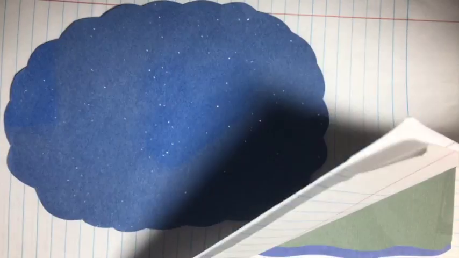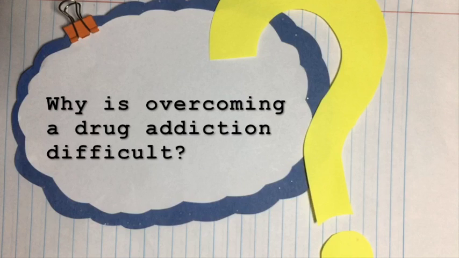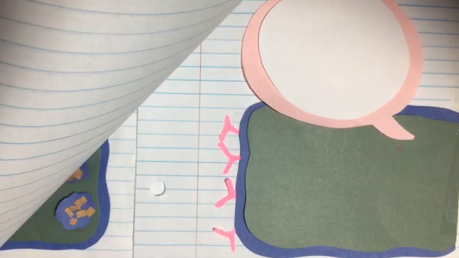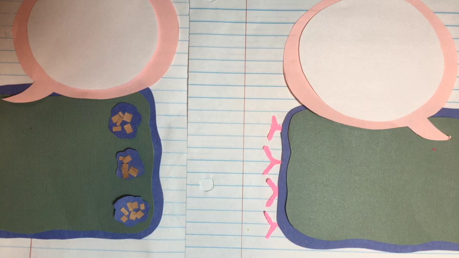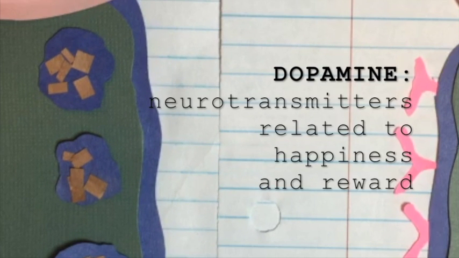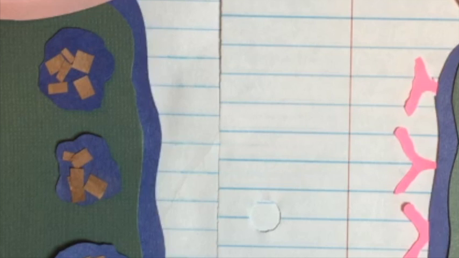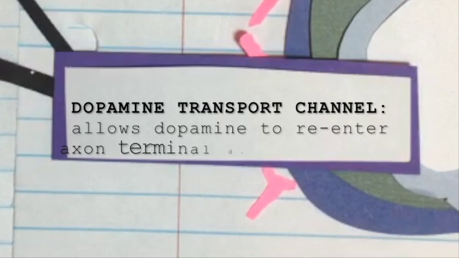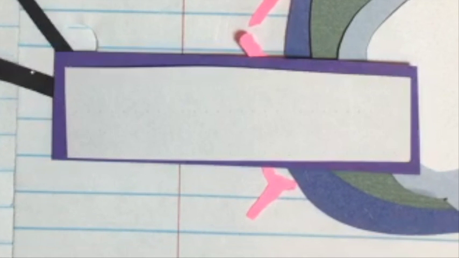Now that you understand how drugs affect the brain, it is time for the big question. Why is overcoming a drug addiction so difficult? To answer this, cocaine will be used as an example to demonstrate the addictive powers a drug holds. Cocaine interacts with dopamine-releasing neurons. Dopamine is a neurotransmitter associated with happiness and reward. If something causes more dopamine to be released, the brain encourages the person to repeat the action that caused the dopamine to be released. During reuptake, dopamine re-enters into the presynaptic neuron through transport proteins.